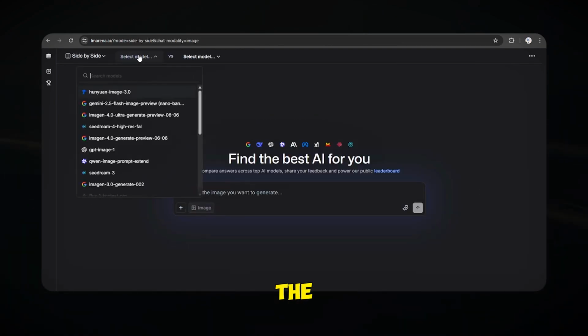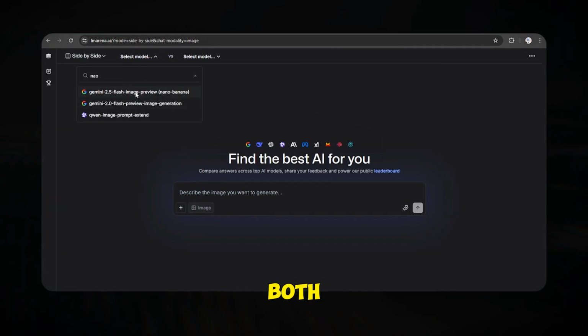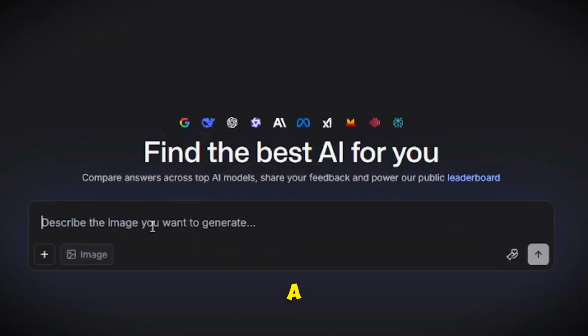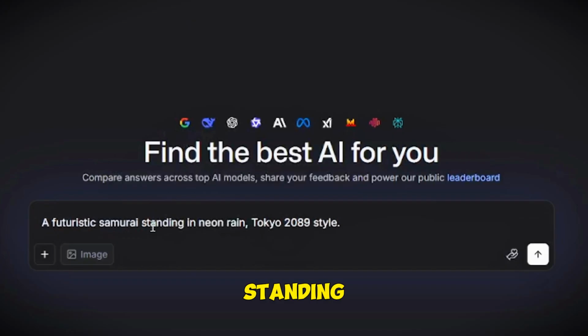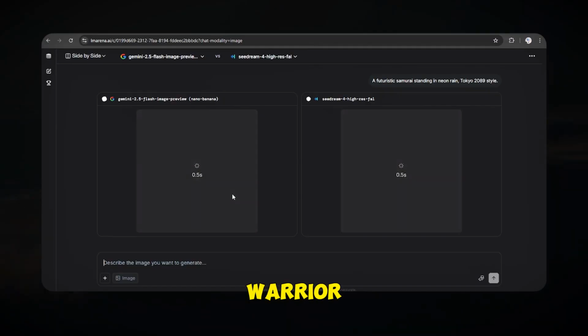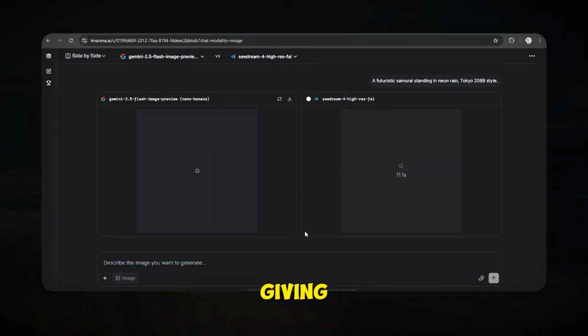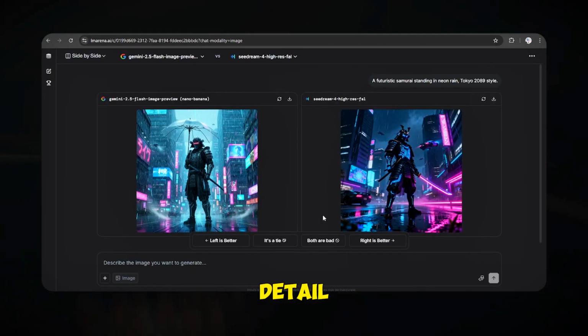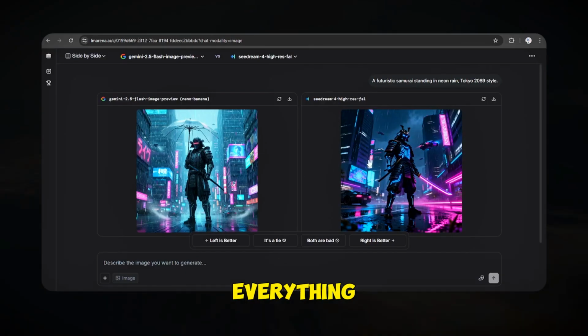Now let's head to the image generator. I select both Nano Banana and Seedream. Then I type this prompt, a futuristic samurai standing in neon rain, Tokyo 2089 style, meaning a warrior from the future standing beneath glowing neon lights, giving that cyberpunk Tokyo feel. Now look at the results. Lighting, detail, and mood, everything on point.